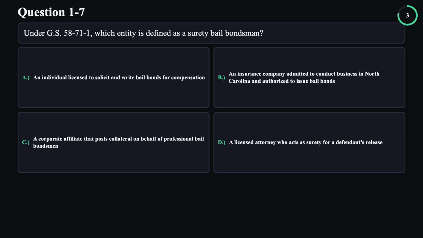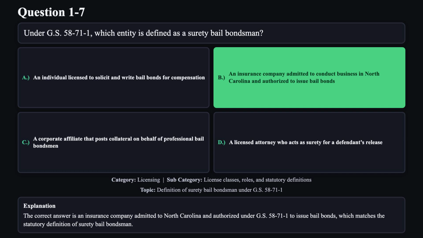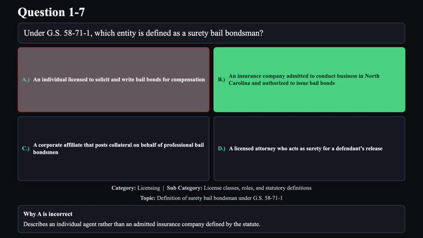The correct answer is B. The correct answer is an insurance company admitted to North Carolina and authorized under GS 58-71-1 to issue bail bonds, which matches the statutory definition of surety bail bondsman. Reason A is not correct. Describes an individual agent rather than an admitted insurance company defined by the statute.